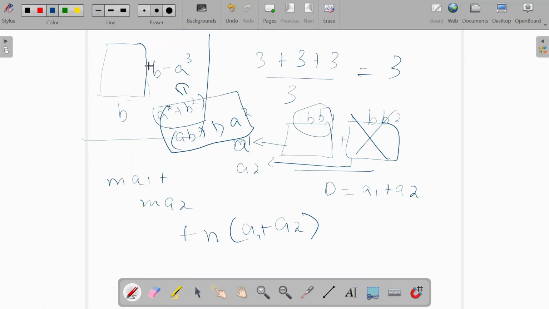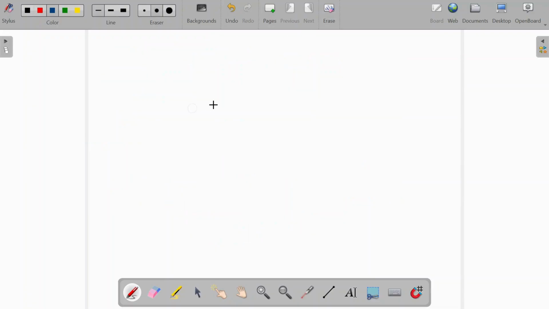If this is 0, then you have your solution: a square is my quotient, and that is a perfect square. Problem solved.